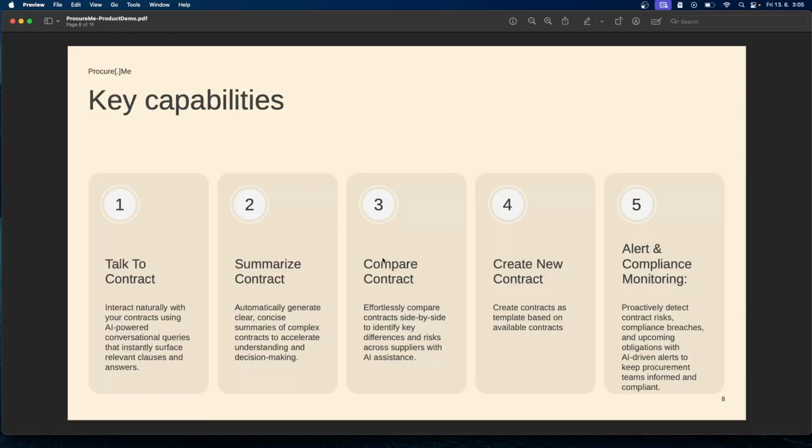Now let's look at the key capabilities I mentioned. I have addressed the first 4 key capabilities, and I would also like to solve the 5th one, which is compliance and monitoring, to create the hierarchy on the contract levels.